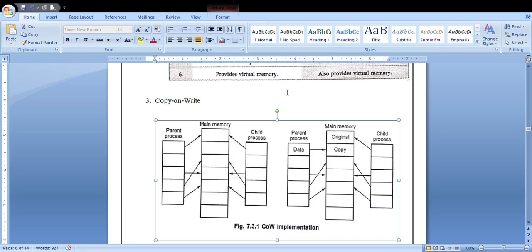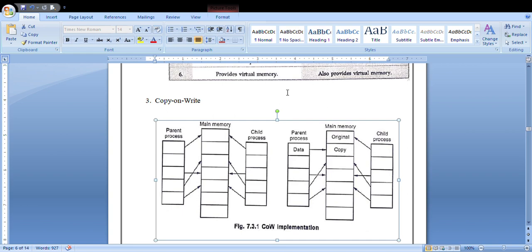And our next topic is copy on write. What do you mean by copy on write implementation? As the name indicates, you are just copying the content while you are writing. As simple as that, the name itself is indicating that.